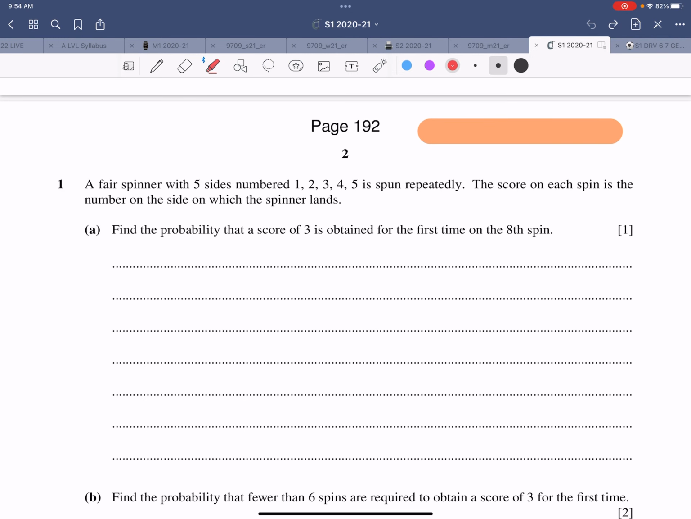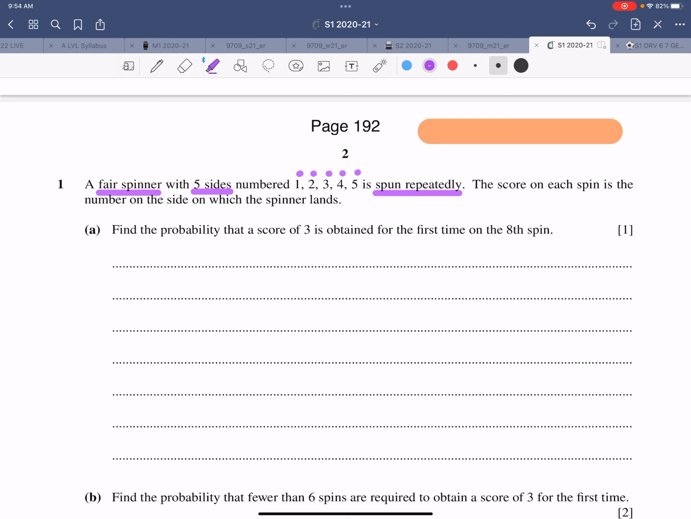It says a fair spinner with 5 sides. So let's start underlining. It's a fair spinner. There are 5 sides. These are the 5 numbers. It is spun repeatedly, so the number of trials is not given. Remember this first statement, the number of trials is not given.